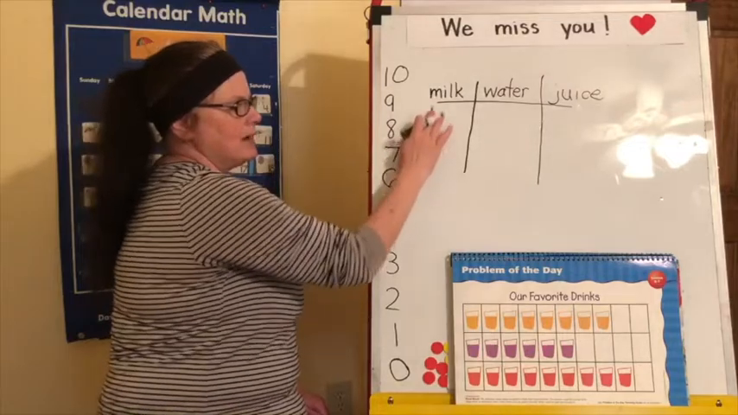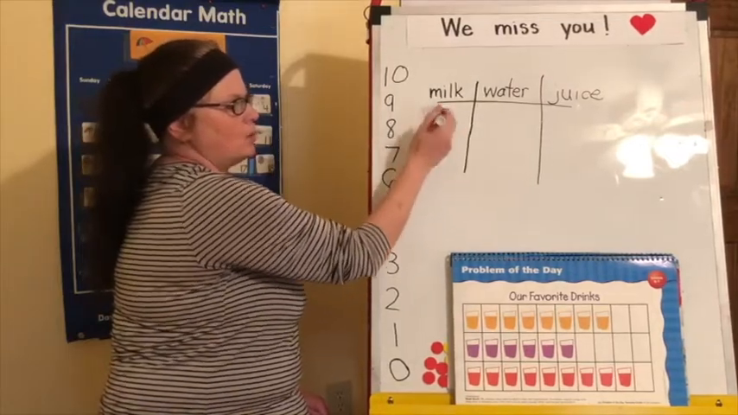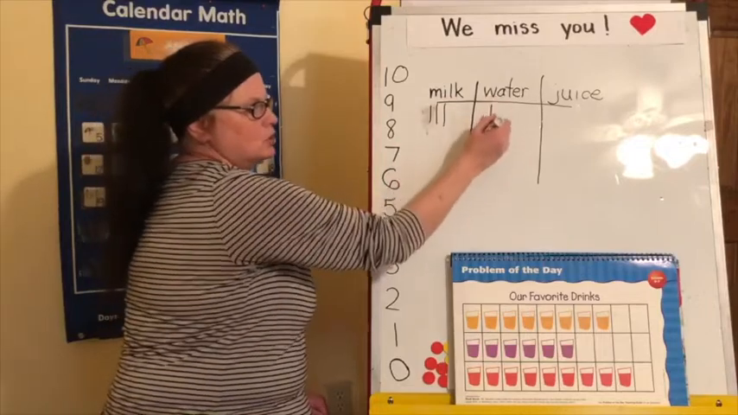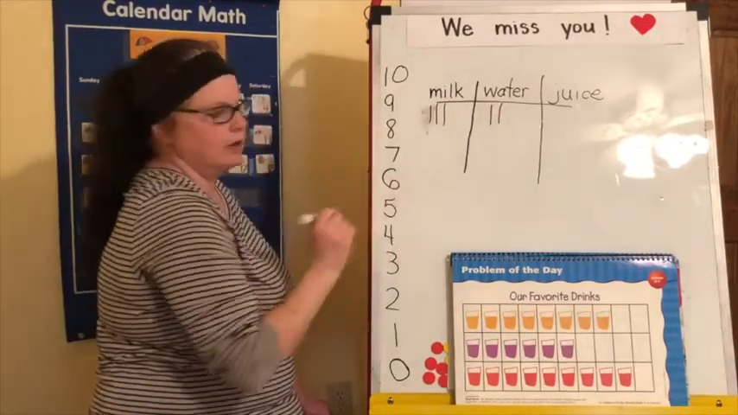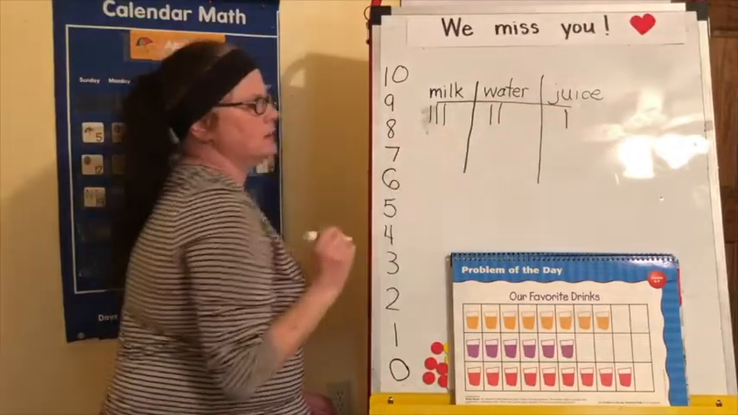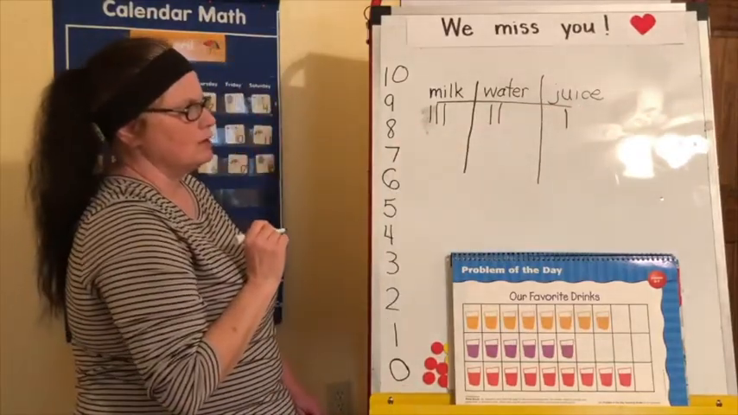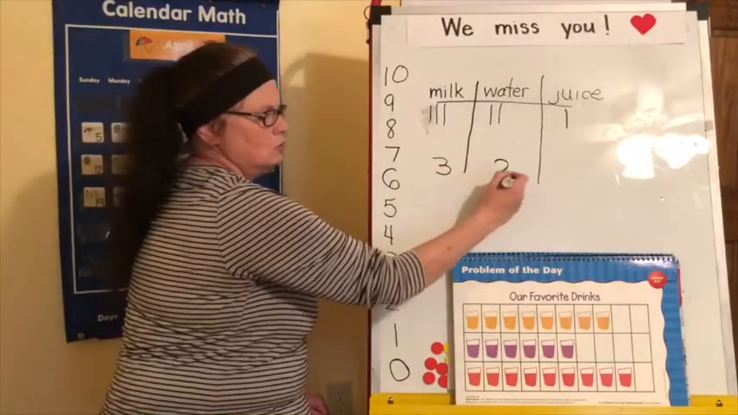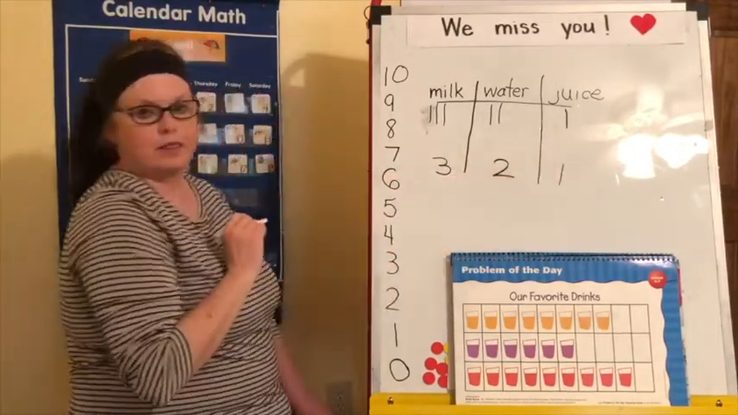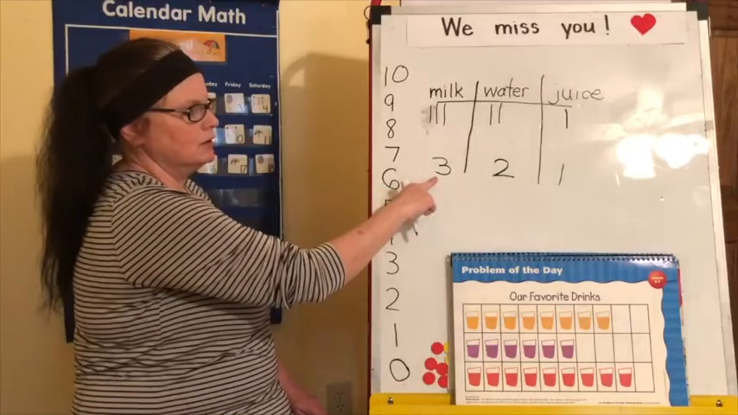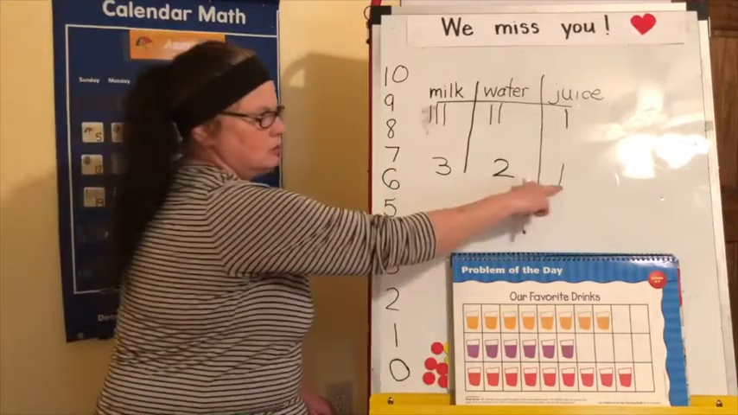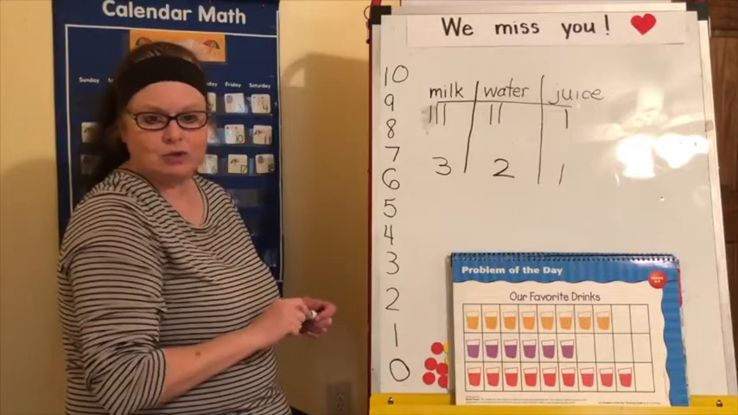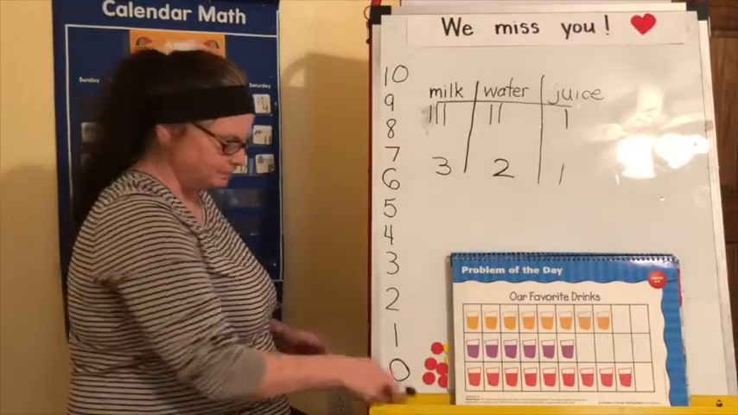When I did it in my house, I had 3 people picked milk, 2 people picked water, and one person picked juice. So in my house, I had 3, 2, and 1. The most people liked milk. The least people liked juice. Now your job is to make a graph at your house showing the same thing.